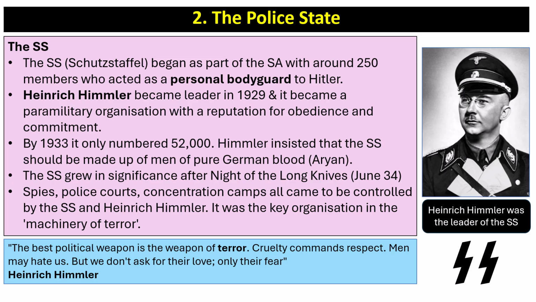Now, Heinrich Himmler was leader of the SS, and you can see this double lightning bolt was the symbol of the SS. The SS, known as the Schutzstaffel, began as part of the SA with around 250 members who acted as a personal bodyguard to Hitler. Heinrich Himmler became leader in 1929, and the SS became a paramilitary organisation with a reputation for obedience and commitment. By 1933, it only numbered 52,000. Himmler insisted that the SS should be made up of men of pure German blood, Aryans.